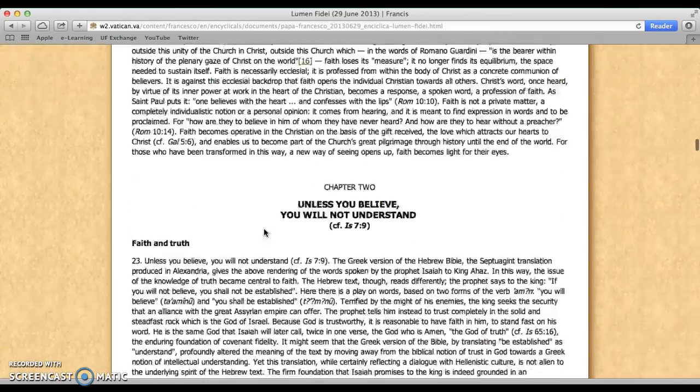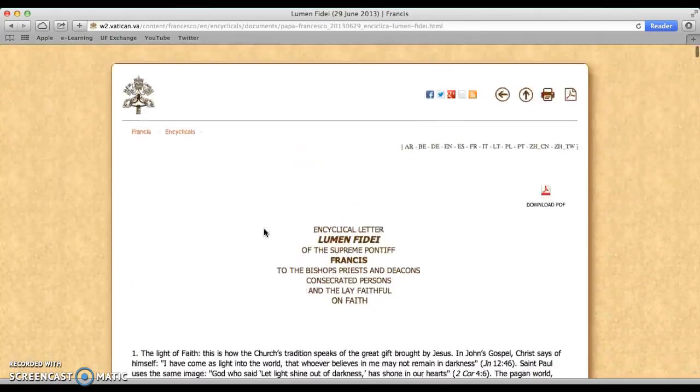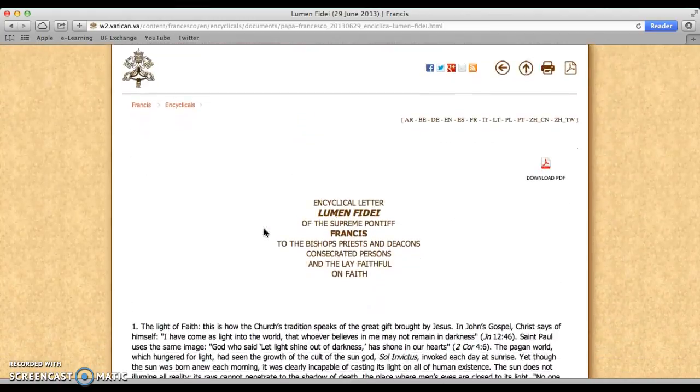So after you review both of these encyclicals, I want you to choose a section or a chapter that appeals to you. And I want you to write a 2-page reflection, double-spaced, about what you read and how it affects you today, and how even though these might have been written a few years ago, they still affect us, and what you can do in your daily life to change our faith and how it will affect you in the future.